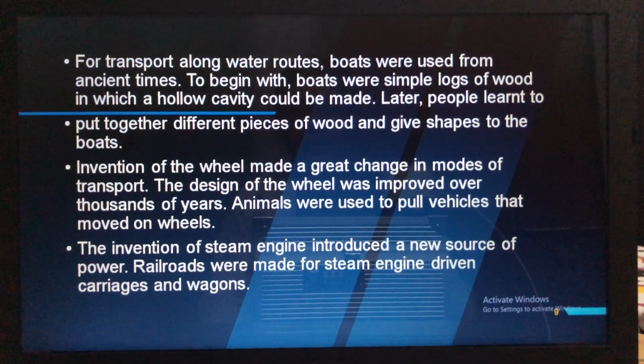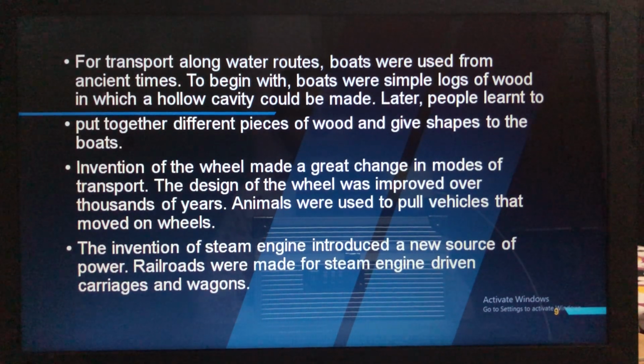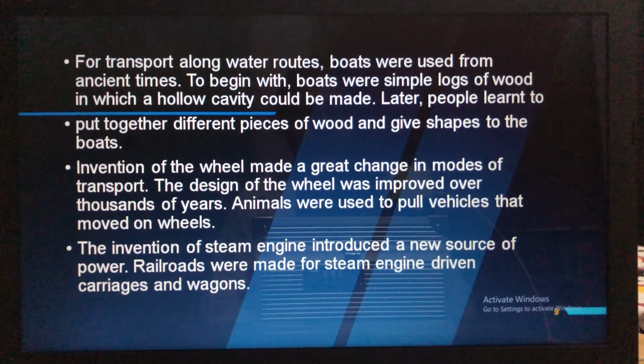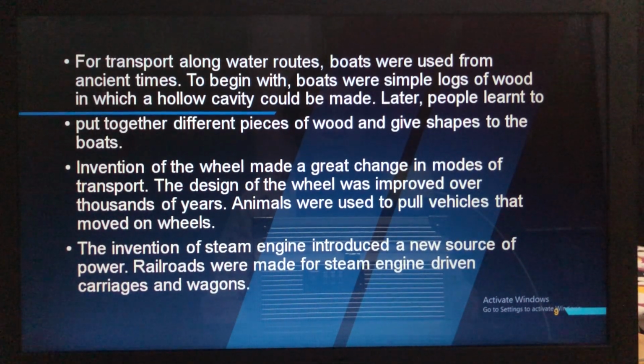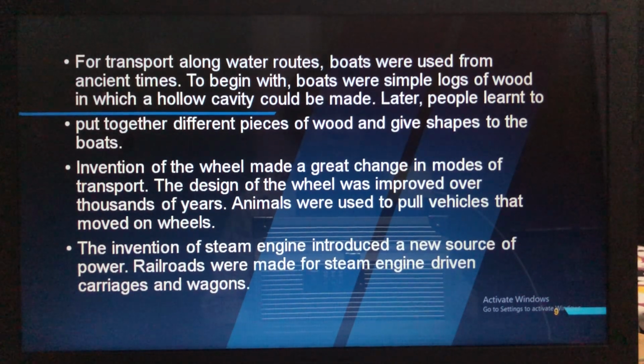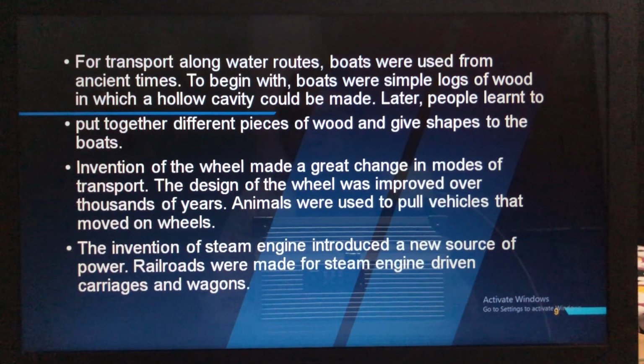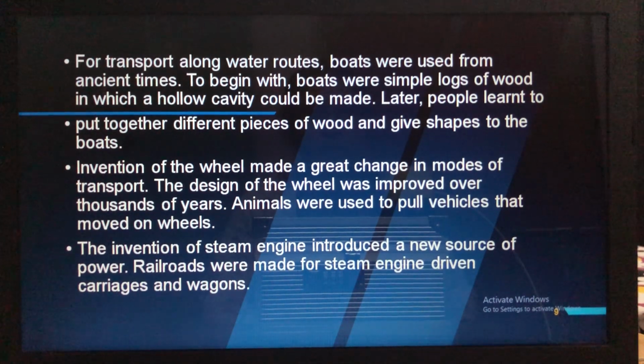Then next came the invention of steam engine. So this steam engine introduced a new source of power. So railroads were made from steam engine driven carriages and the wagons. So first the waterways were introduced. In that boats were used in the ancient time. Then afterwards they put together all the wood pieces and gave the shape of the boats. Then the invention of wheel. This also improved after thousands of years. It was improved and the animals were used to pull these wheels so that the people could move from one place to another. The next invention was the steam engine, and this also introduced a new source of power.